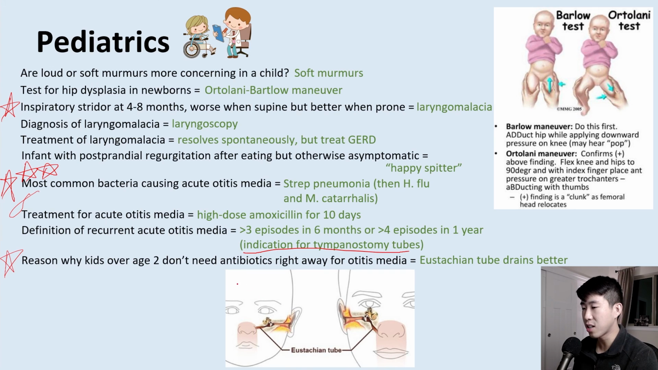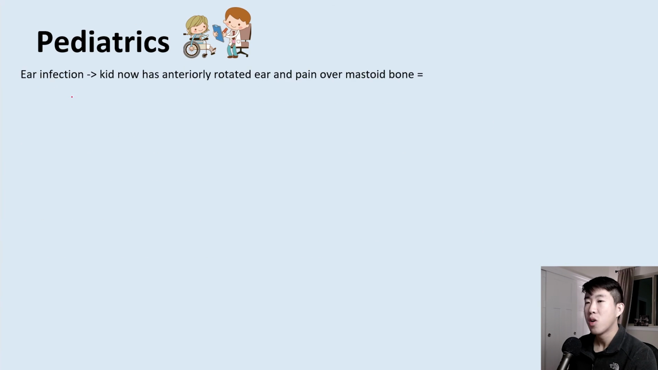So if you take a look here, this is an infant on the left, and then you have an older kid on the right. So the eustachian tube here is very flat. It's very easy for fluid to collect in there and then bacteria to grow. Whereas in the older kid, it's a lot more steep, so it drains a lot better and it prevents the occurrence of infection.